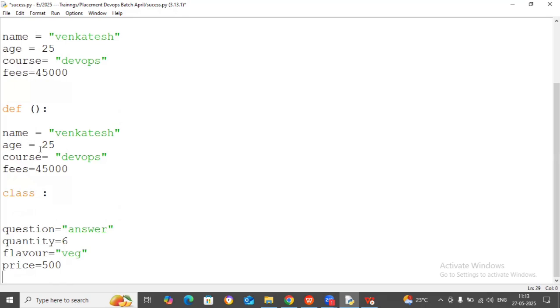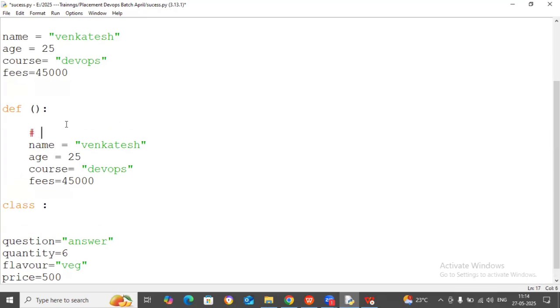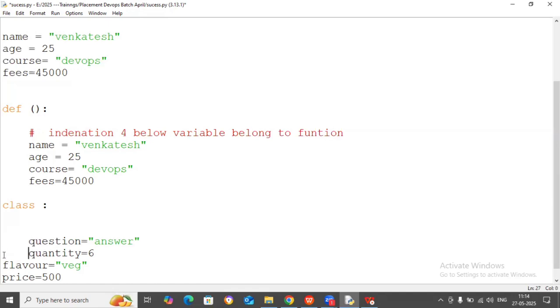But listen, all of you. These 4 variables belong to what? This function. So you have to give indentation. Indentation means one tab. Why do you have to give indentation? Because the below 4 variables belong to the function. Here also you have to give how many tabs? 1, 2, 3, 4. These 4 variables belong to the class. You have to use indentation.